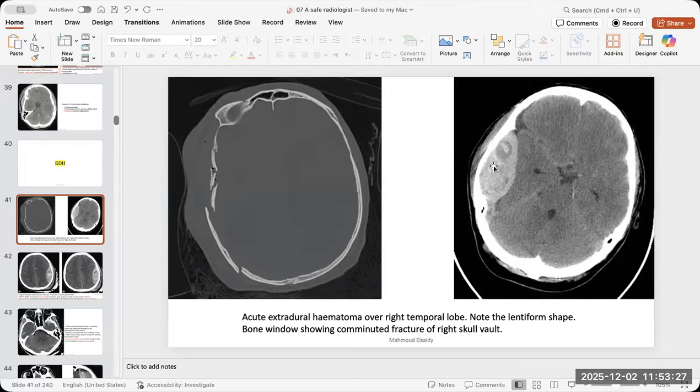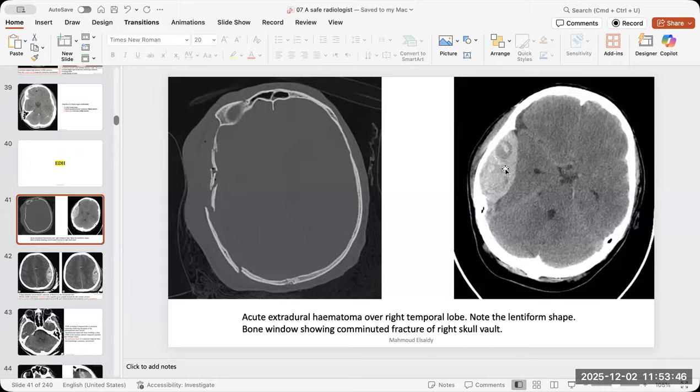Don't forget to give a little bit more attention to the signs of active bleeding. If they give the patient contrast in the exam, you may find leakage of the contrast, doing this swirl sign, the famous swirl sign, or the differential density of the blood itself.